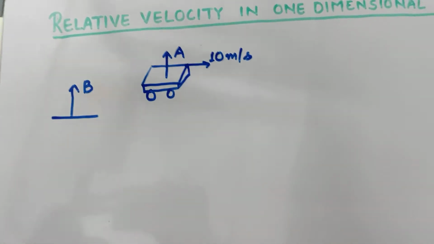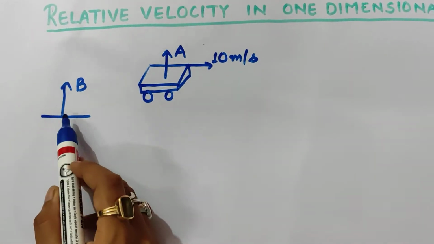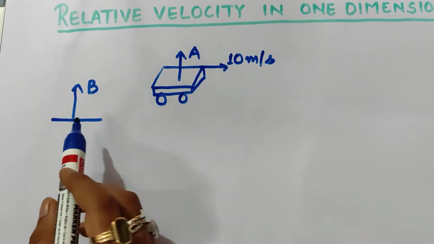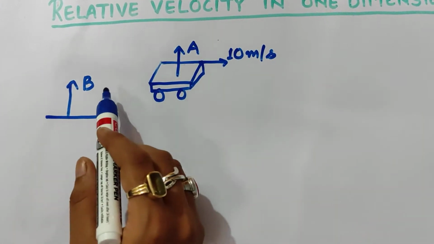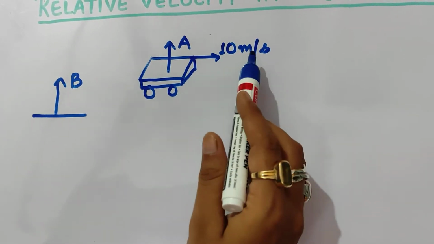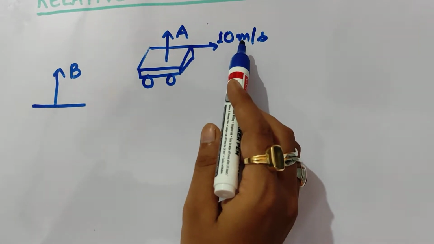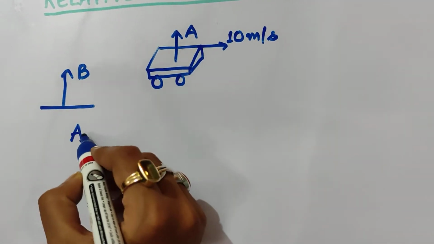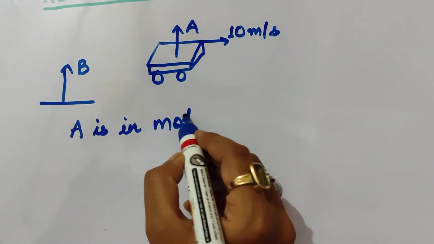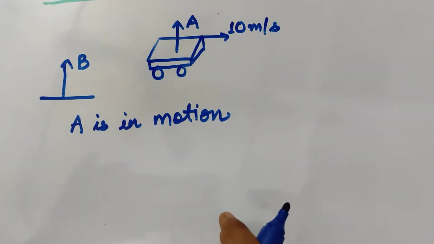Now, when his friend B will see him from this ground, what will he observe? That his friend A, who is on this trolley moving with speed 10 meter per second, is in motion with velocity 10 meter per second.